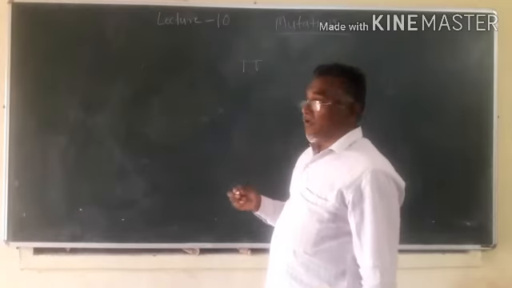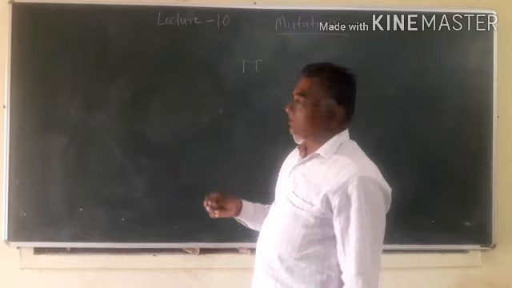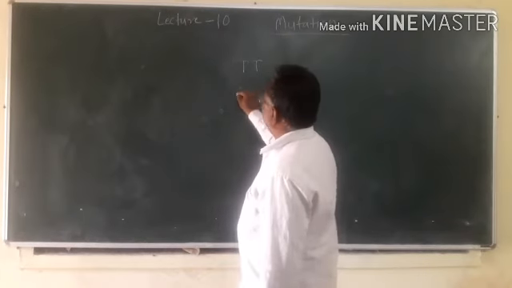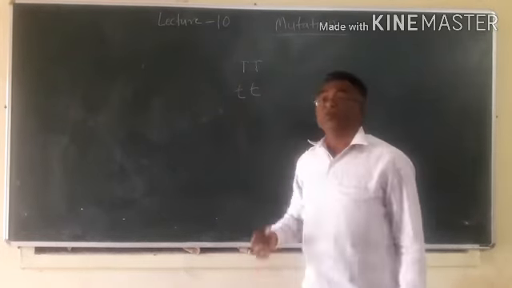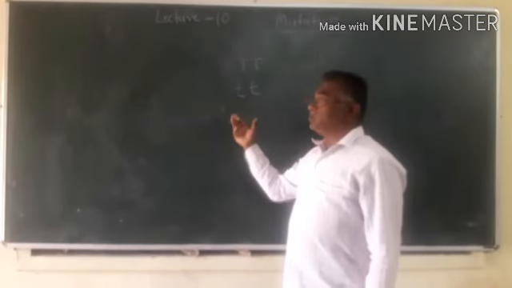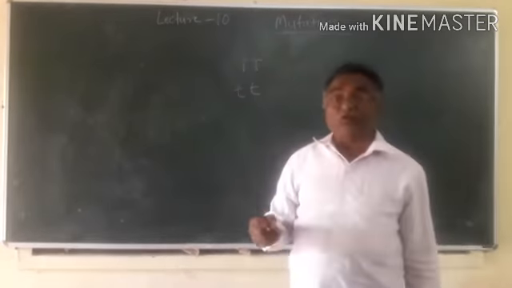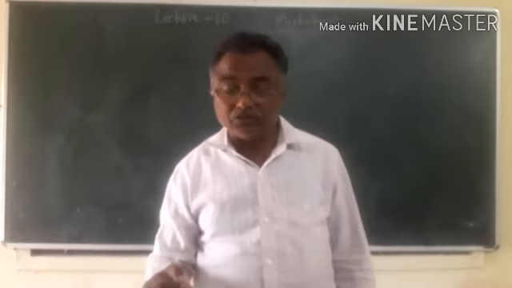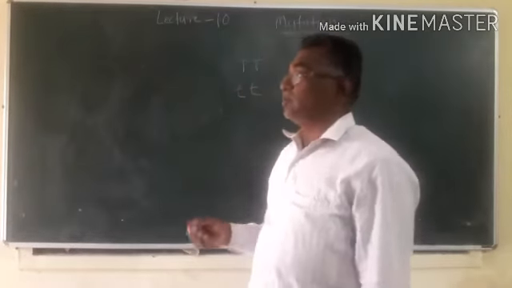When an individual is dwarf in height, then the alleles are written as small t, shown in terms of alleles and genes. So this is a genotype of an individual.